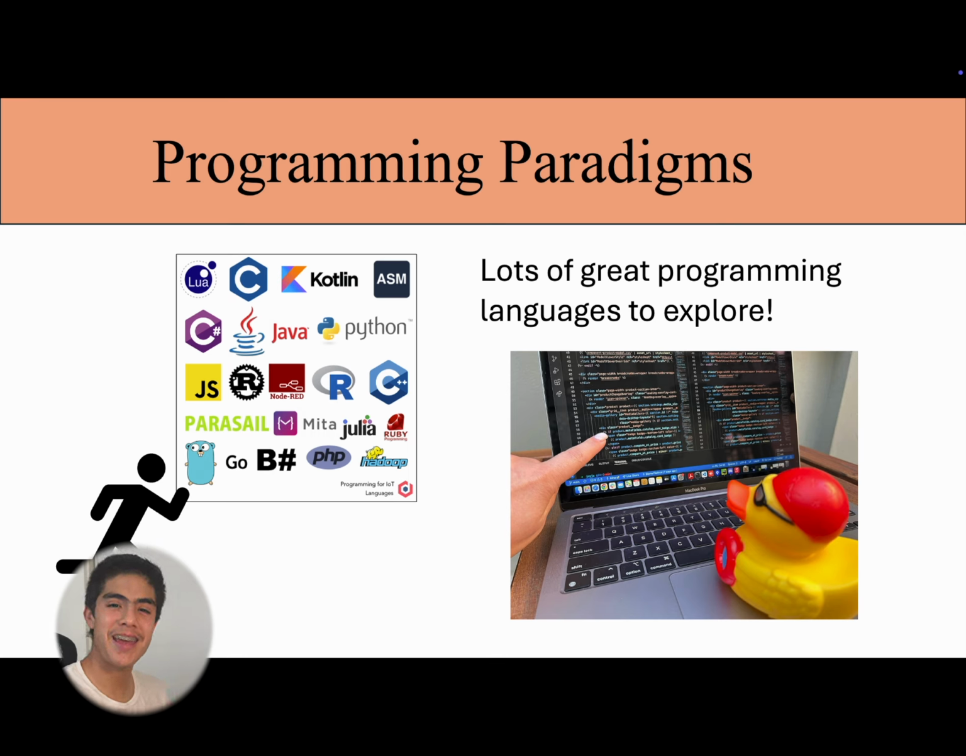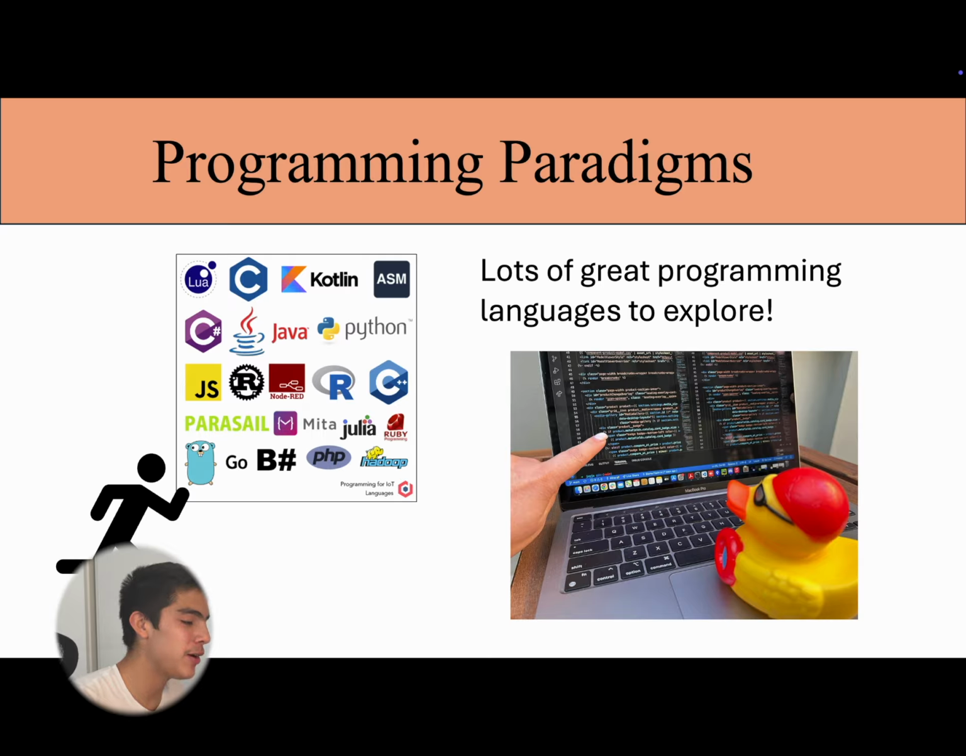Hello everyone, today I want to talk about programming paradigms. There are a lot of great programming languages to explore. As you can see, this rubber ducky here is excited to see the code. And we want to wonder, what is this programming language, or the structure of this programming language?